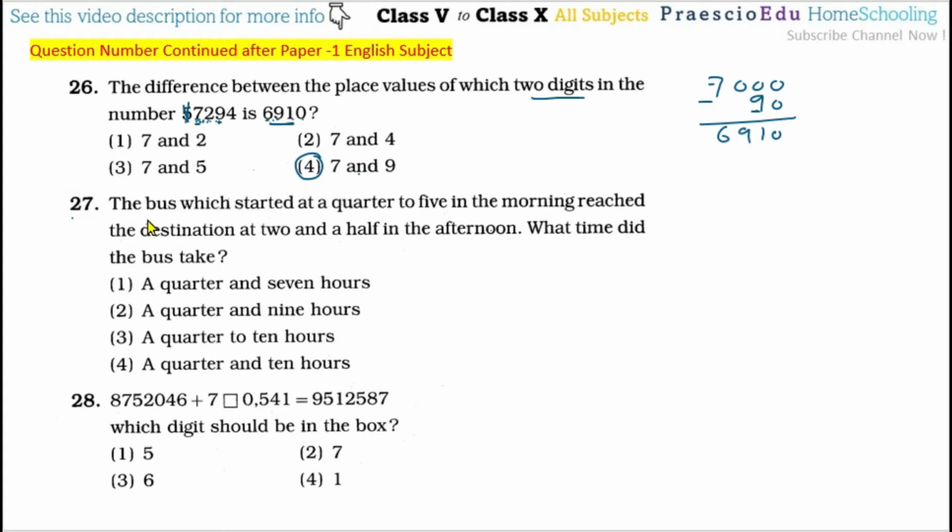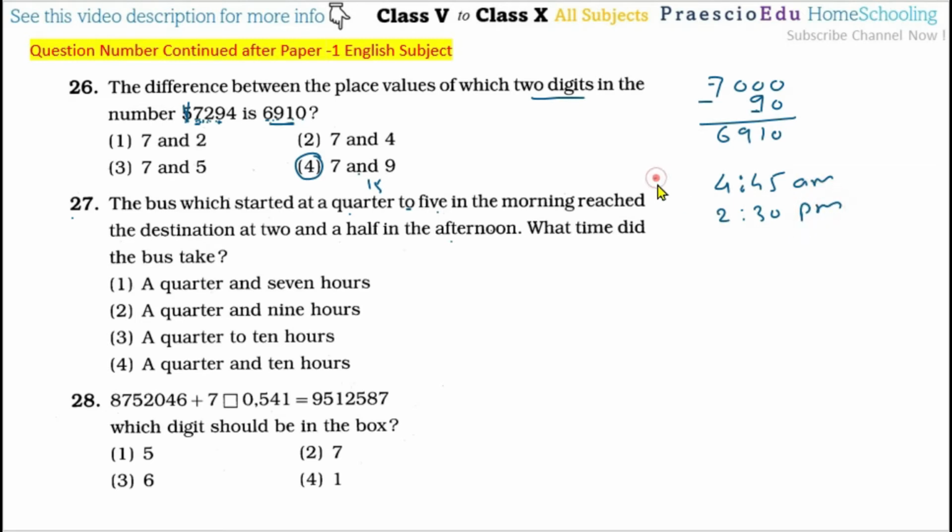Then question number 27. The bus which starts at a quarter to 5 in the morning reaches the destination at 2:30 in the afternoon. What time did the bus take? Now, quarter to 5 means 15 minutes before 5 o'clock, a quarter being 15 minutes. So that is 4:45 in the morning, that is AM. Then it reaches the destination at 2:30, that is in the afternoon, that is PM.